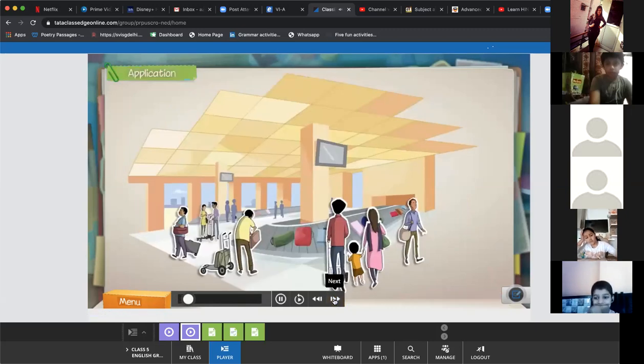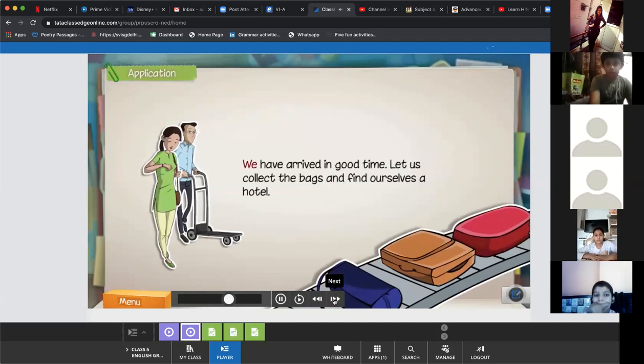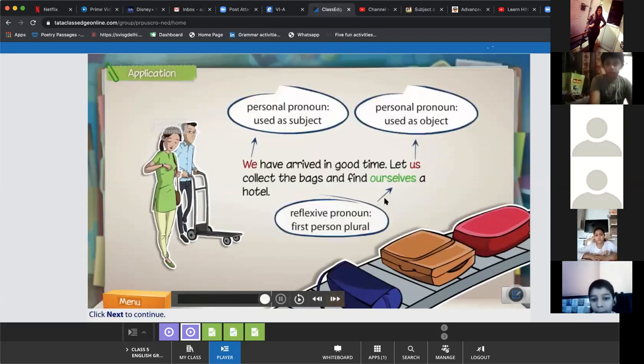Now that you have learnt about the different kinds of pronouns, let's see how they are used in everyday conversations. We have arrived in good time. Let us collect the bags and find ourselves a hotel. So all three pronouns that we have discussed are covered here. We, us, and ourselves. Possessive is not used here. Personal pronoun as a subject and object.